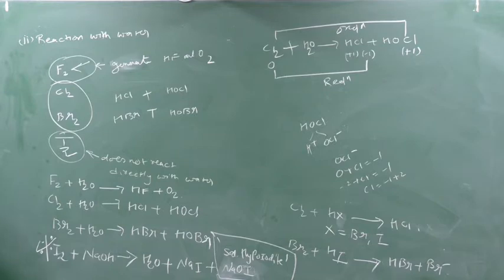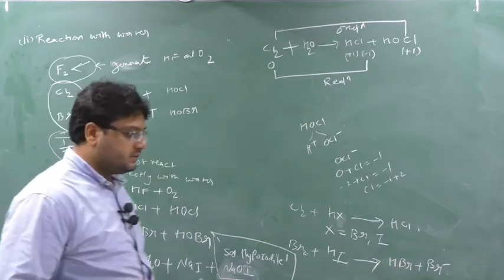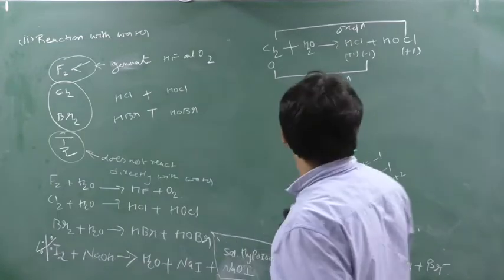As follows. Okay. Also, iodine reacts indirectly with water, that is with NaOH.